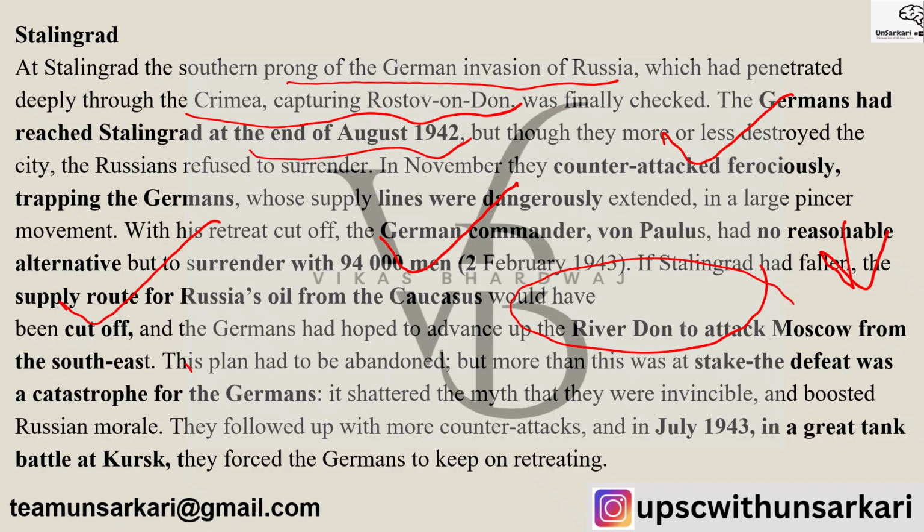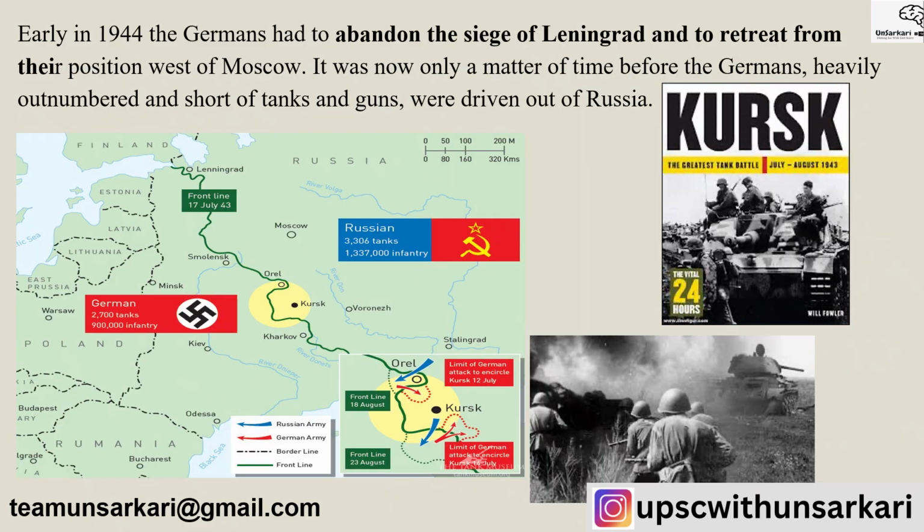But more than this was at stake. The defeat was a catastrophe for the Germans. It shattered the myth that Germans were invincible and boosted the morale of the Russians and the Allied forces. They followed up with more counterattacks in July 1943. There was a great tank battle at Kursk, which forced Germans to retreat. Early in 1944, Germans had to abandon the siege of Leningrad and retreat from their position west of Moscow. It was only a matter of time before the Germans, heavily outnumbered and short of tanks and guns, were driven out of Russia. So very important, the Battle of Kursk, the greatest tank battle, between July and August 1943.